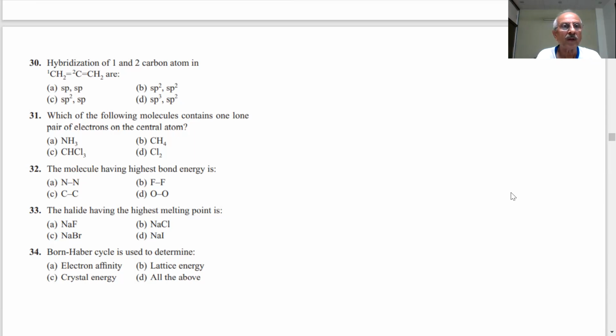It will be sp2 and sp. This is CH2 double bond C double bond CH2. Now, such molecules are very few. You have seen very few. What are these called? Carbon double bond, carbon double bond. See, such molecules you have seen very rarely.